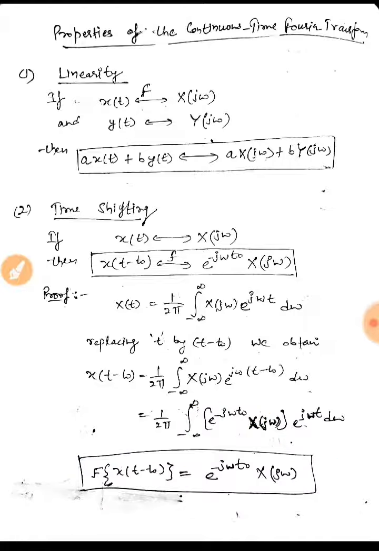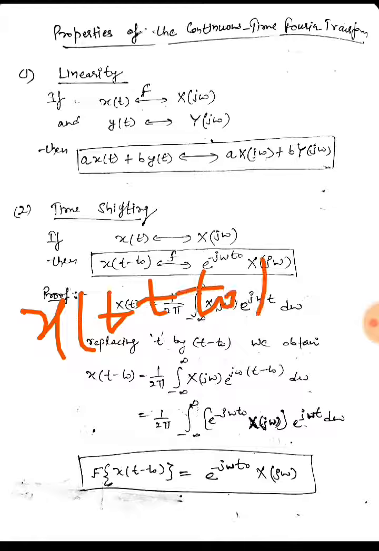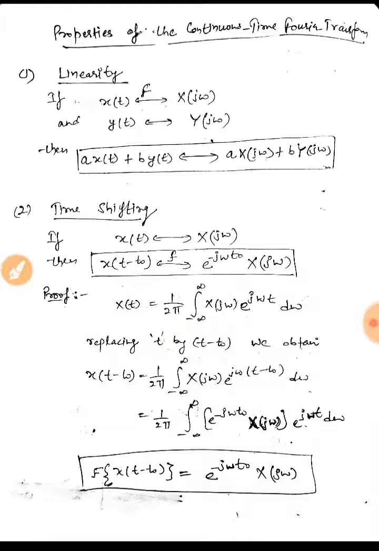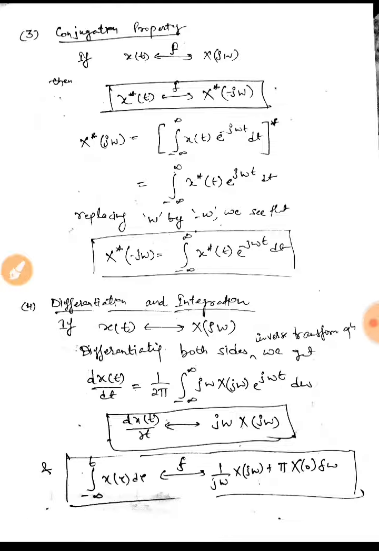If it was x(t plus t naught), if I add t naught, then it would become e raised to the power jω t naught into X(jω). Okay, so if it was plus, that is the signal was advanced, so there will be a multiplying term, that is e raised to the power jω t naught. So this is how you can perform the time shifting in Fourier transform.